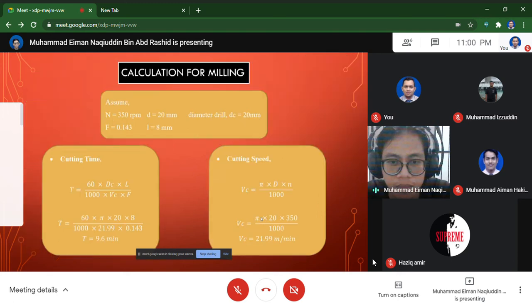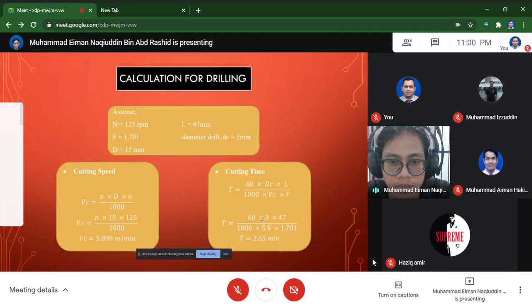For calculation for milling, for the cutting speed we have 21.99 meter per minute. And the last calculation for drilling, we have cutting speed 5.890 meter per minute, and cutting time we have 2.65 minute.